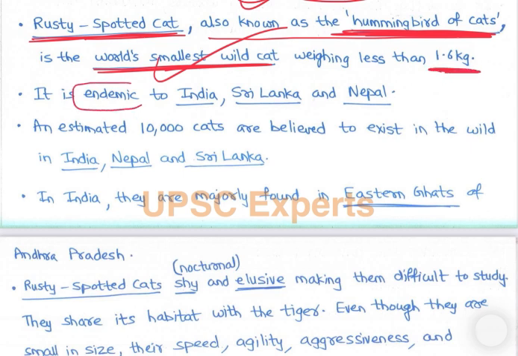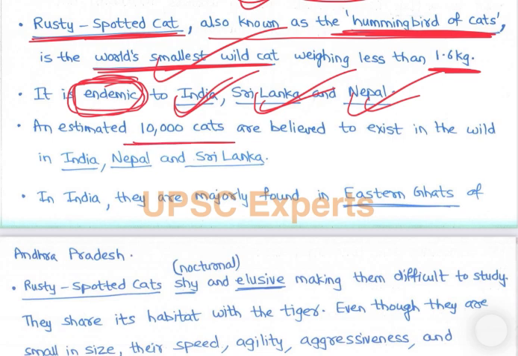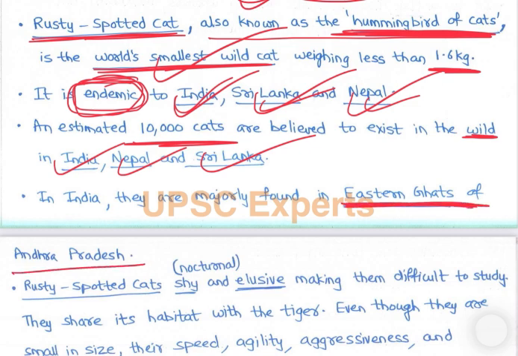It is endemic to India, Sri Lanka, and Nepal, so basically endemic to the subcontinent. An estimated 10,000 cats are believed to exist in the wild in India, Nepal, and Sri Lanka. In India, they are majorly found in the Eastern Ghats of Andhra Pradesh. These cats are very well known in Andhra Pradesh.